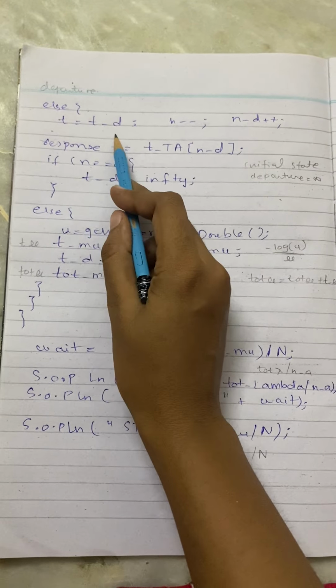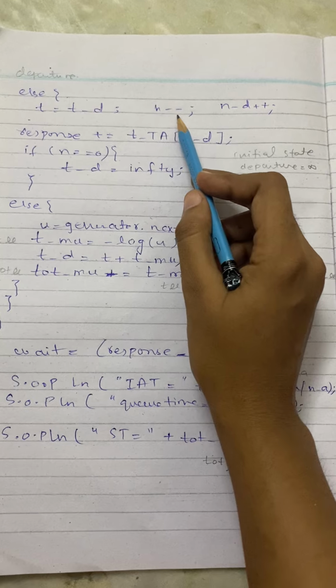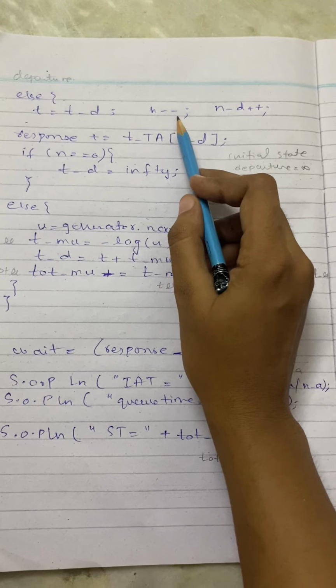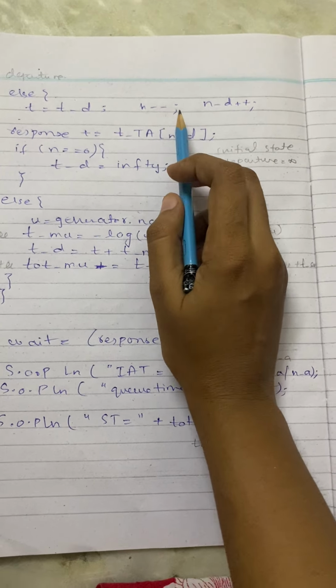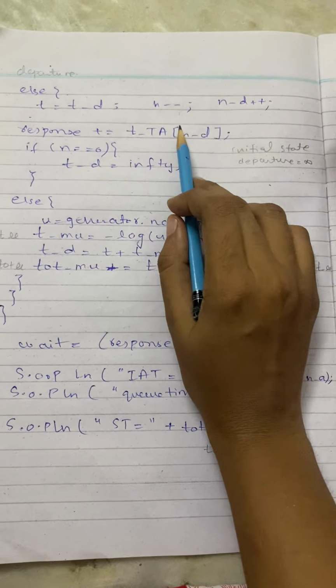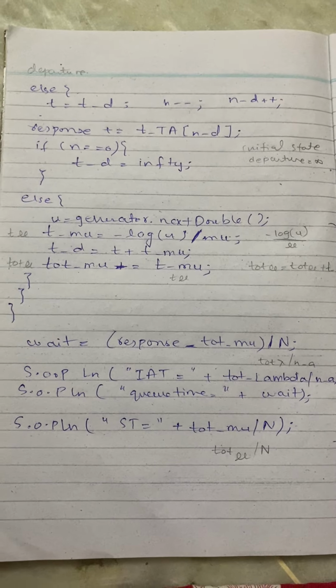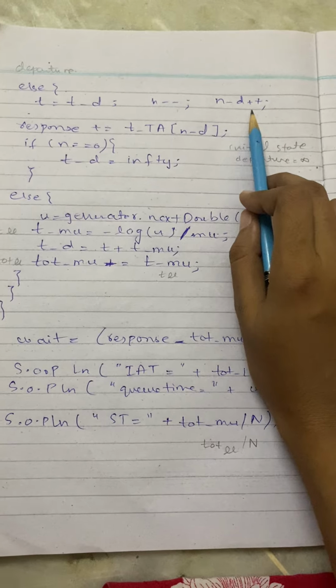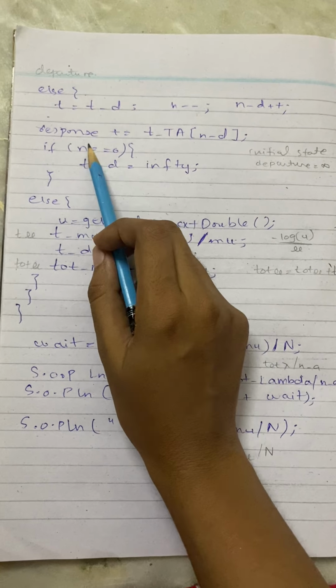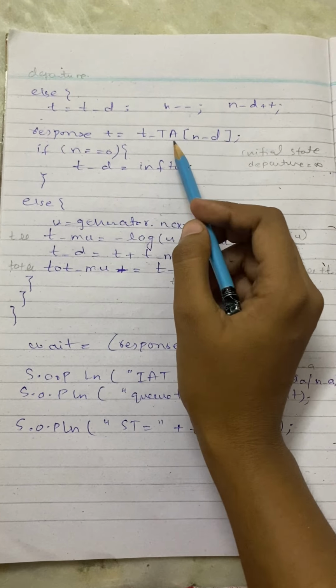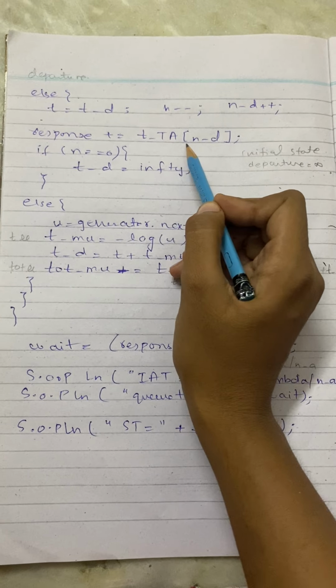So T will be initialized with T departure, and then obviously system state will decrease, because what we are trying to do is we don't have any more arrival event but more like a departure event. So departure event needs to be incremented. Then we're gonna say response plus equals to TA, and then T minus TA, and ND.